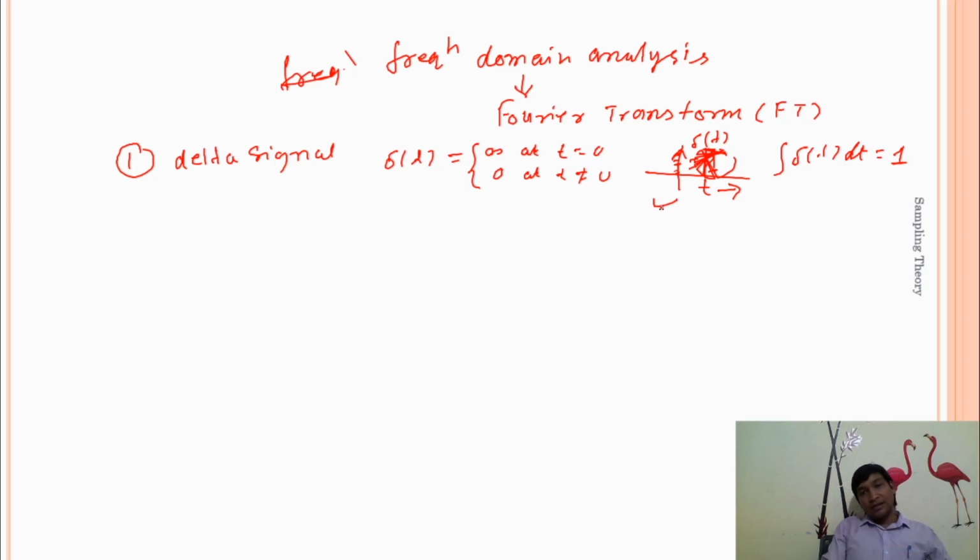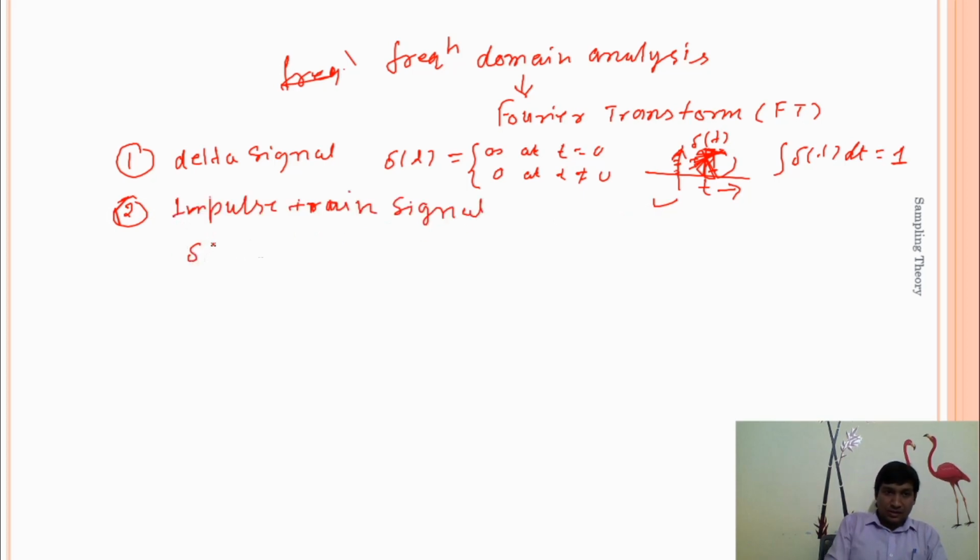This delta signal is directly related to the impulse train signal, and it is represented as δ(t − nTs), with capital T, s. Graphically it is represented like this.